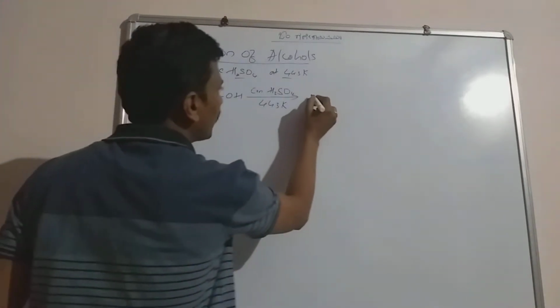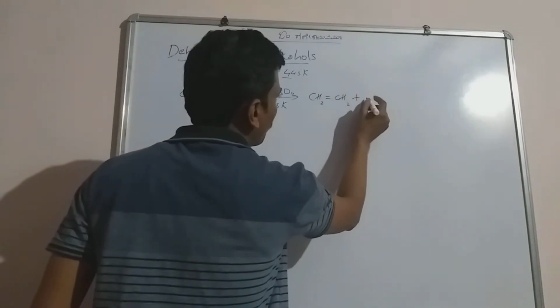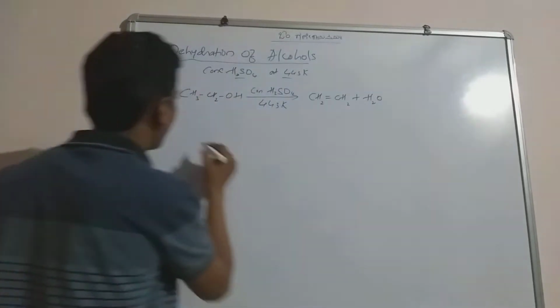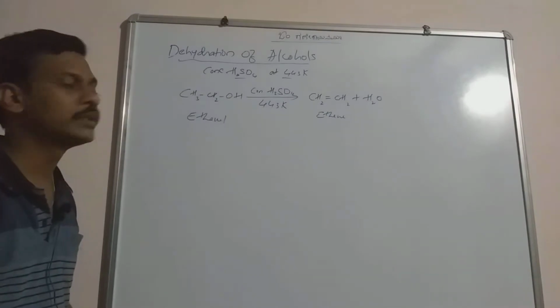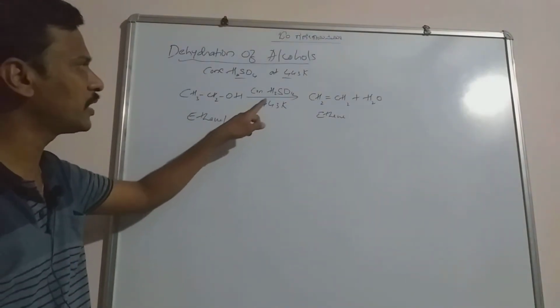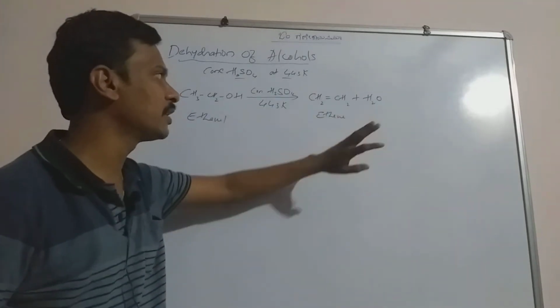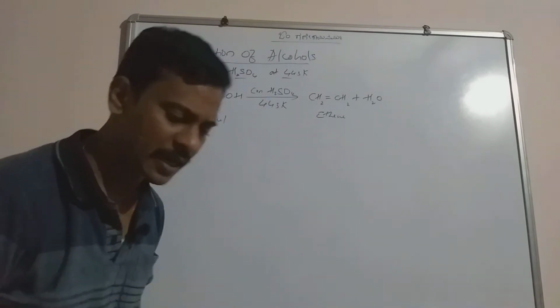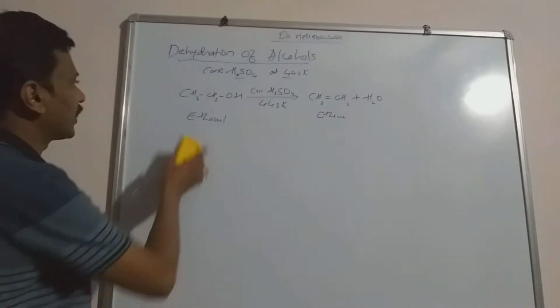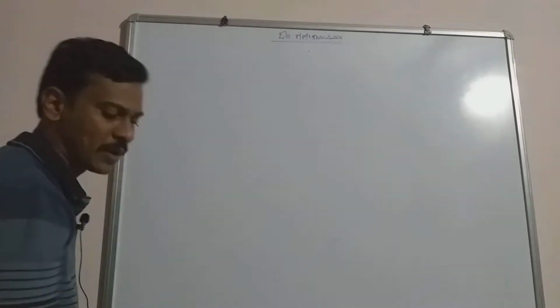Then what happens? There is a formation of ethene, CH2=CH2, plus water. This is ethanol, and this is ethene. Very simple reaction. When ethyl alcohol or ethanol is heated with concentrated sulfuric acid at 443 Kelvin to form ethene, this reaction is known as dehydration reaction. Now let us study the mechanism of this particular reaction. This is one of the very important reactions. Most of the time it is repeated in your annual examination.